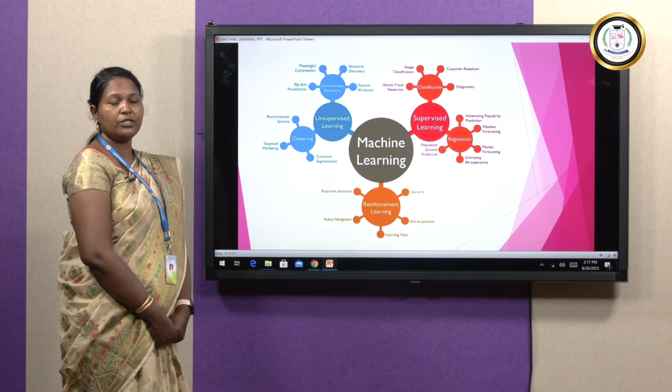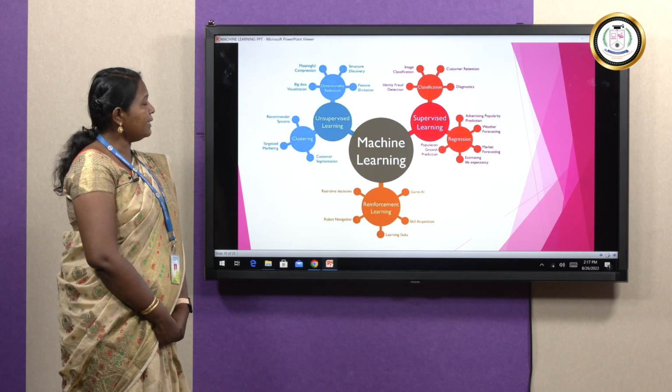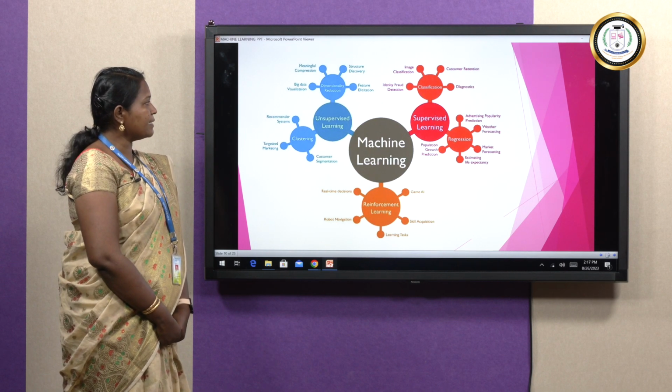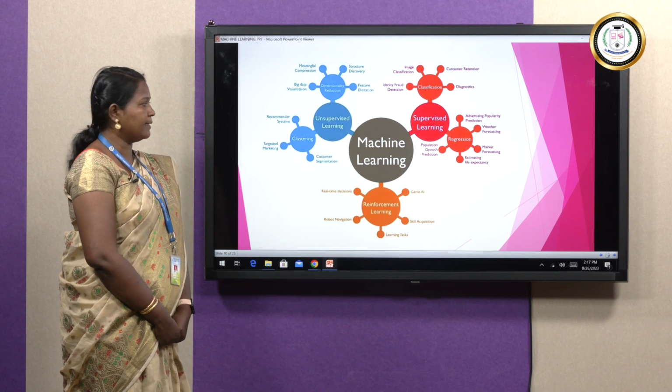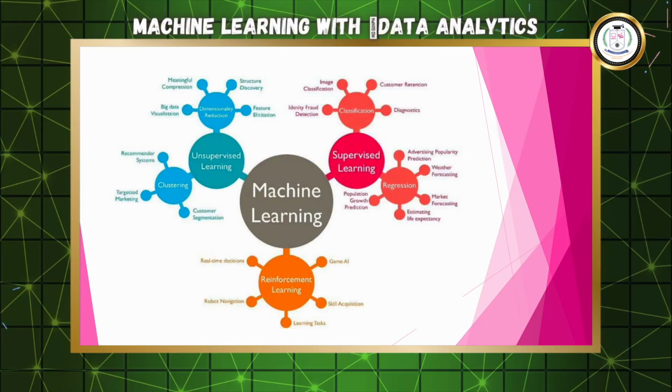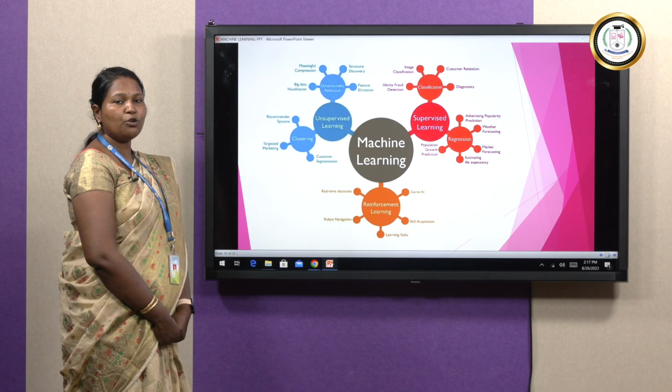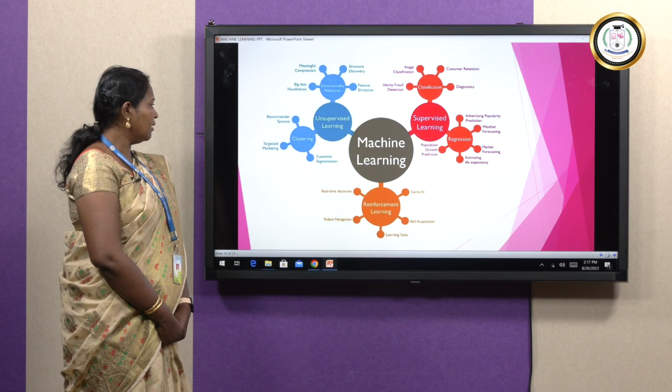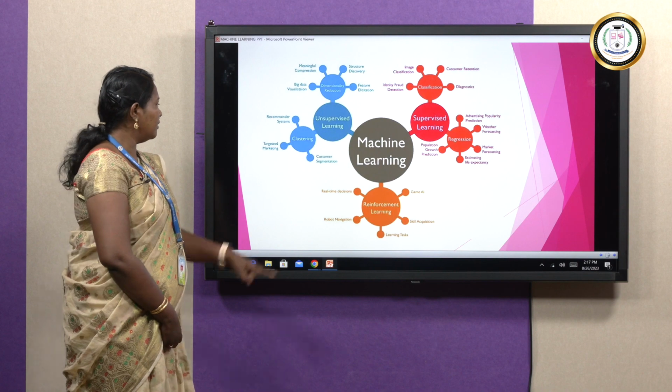In all the applications, these two algorithms are used. Again, in classification we have certain categories, as well as in regression. And then reinforcement learning, which is not used as much as supervised and unsupervised, but still plays a major role in real-time decisions, game AI, skill acquisition, robot navigation and learning tasks.